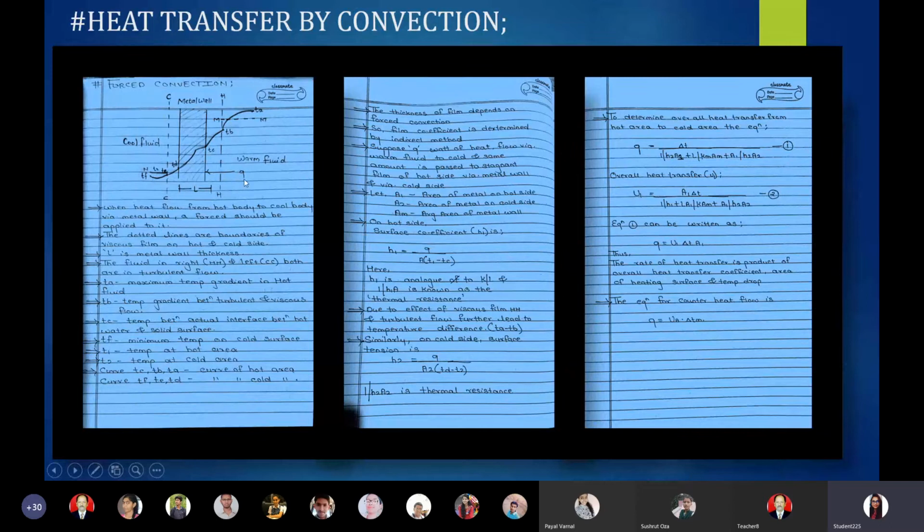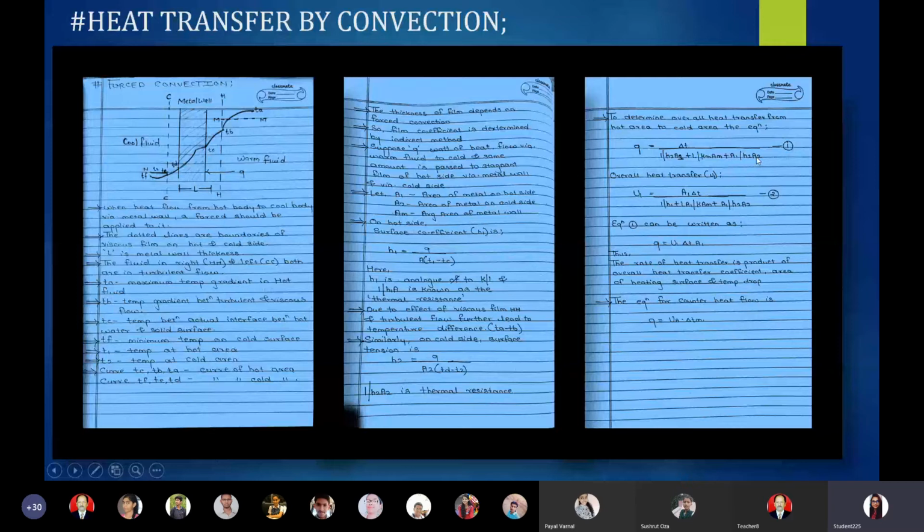L is the thickness of metal wall, whereas Km is the thermal conductivity constant and AM is the average area of metal wall, whereas A1 by H2A2, A1 is the area of metal lying on hot side, H2 is the surface coefficient of cold side, and A2 is the area of metal lying on the cold side. So one by one we will go through it once again.